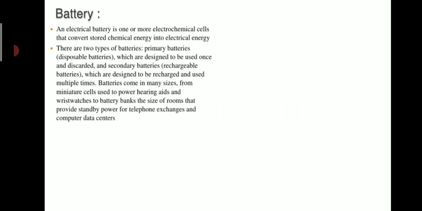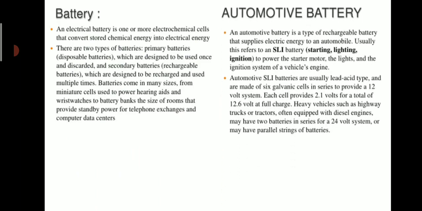Batteries come in many sizes, from miniature cells used to power hearing aids and wristwatches to battery banks the size of rooms that provide standby power for telephone exchanges and computer data centers. But here we are concerned regarding automotive battery.